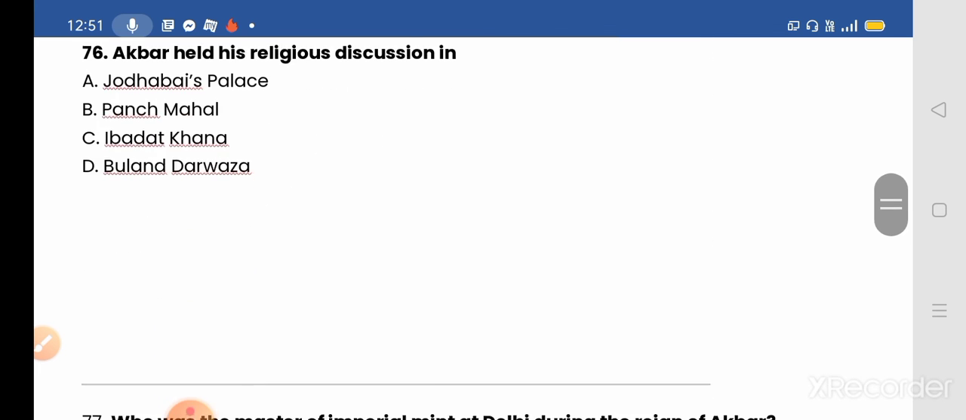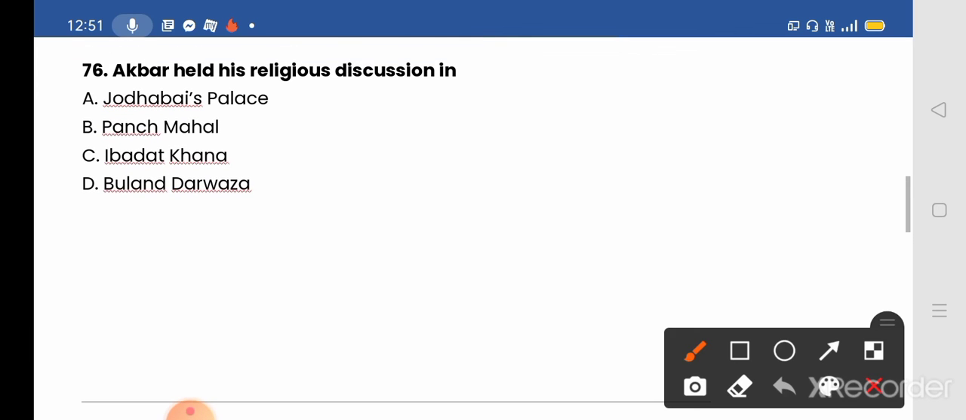Question number 76. Akbar held his religious discussion in option A, Jodhabai's palace, option B, Panch Mahal, option C, Ibadat Khana, and option D, Buland Darwaza. The correct answer will be option C, Ibadat Khana.